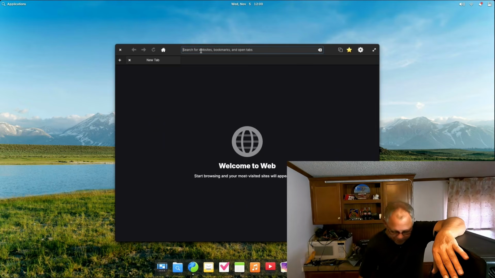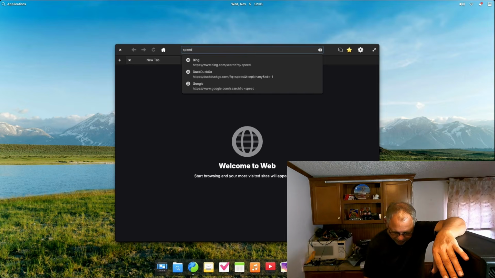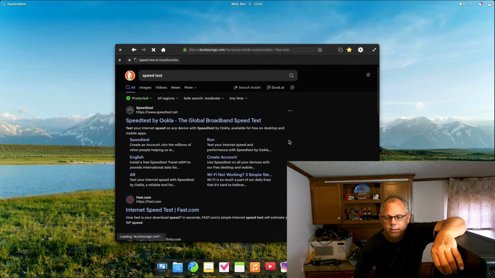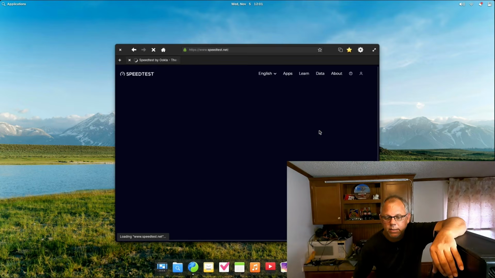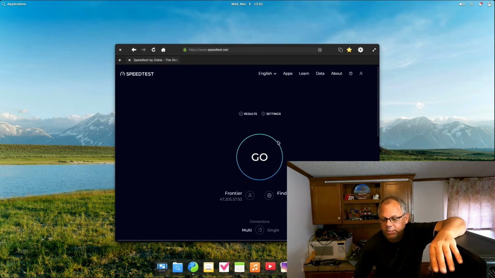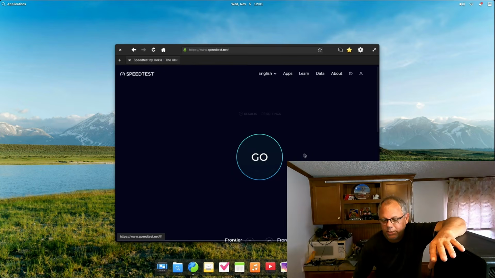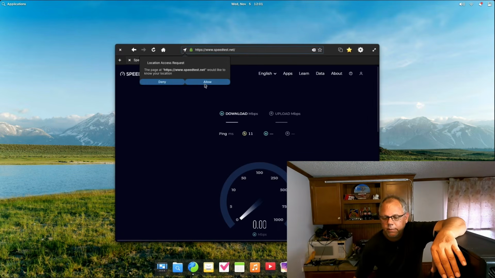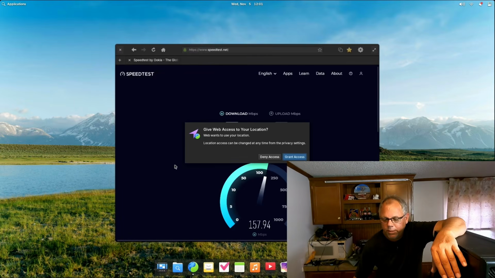So let's just go to speed test maybe just to see if something's working. I should get an option. It's going to take me to DuckDuckGo. You can always go in and change your search preferences inside the web browser, because this does look like it's built on, or based off of Mozilla Firefox, which is fine. But you can put Chromium or anything else on it.